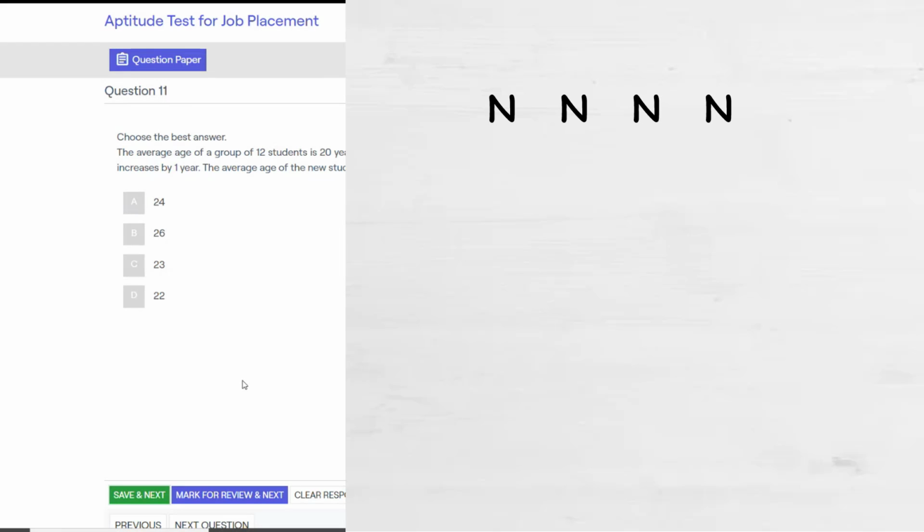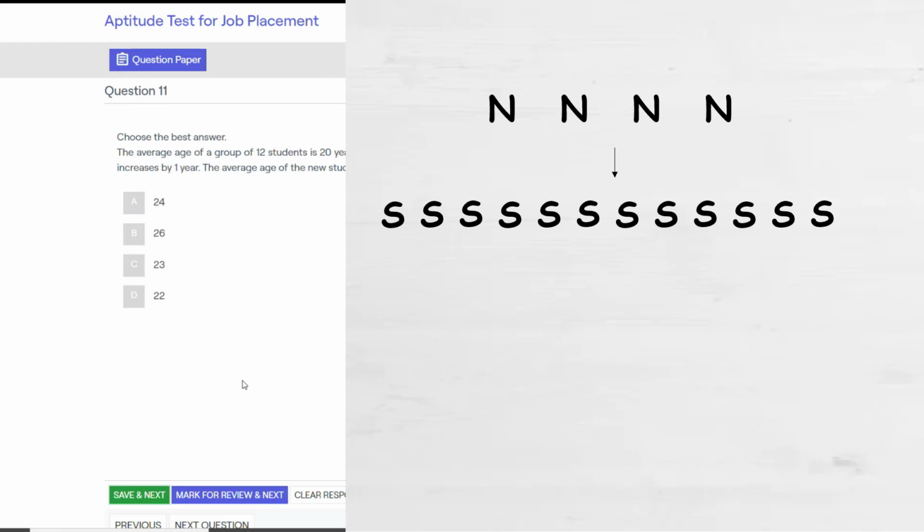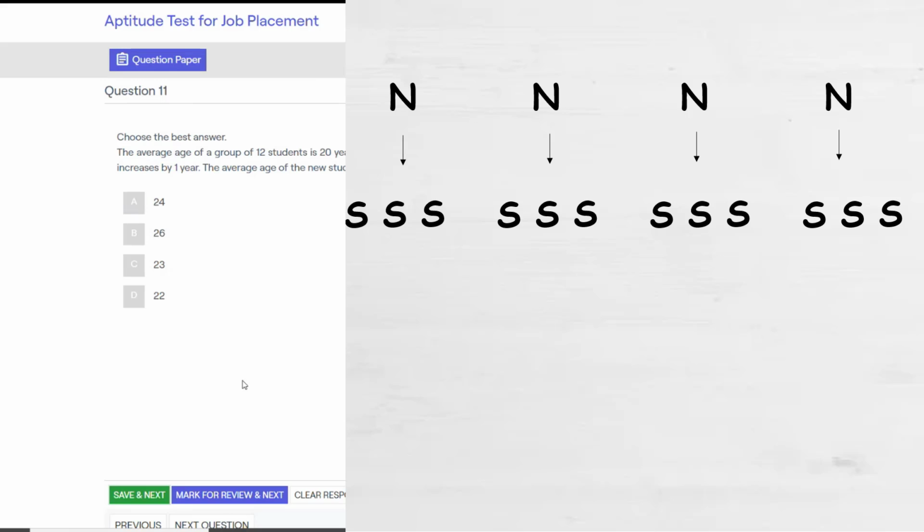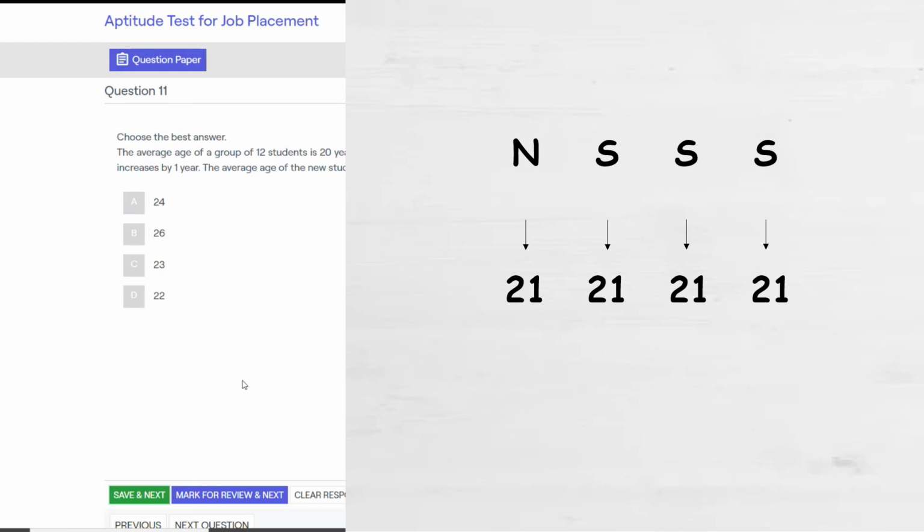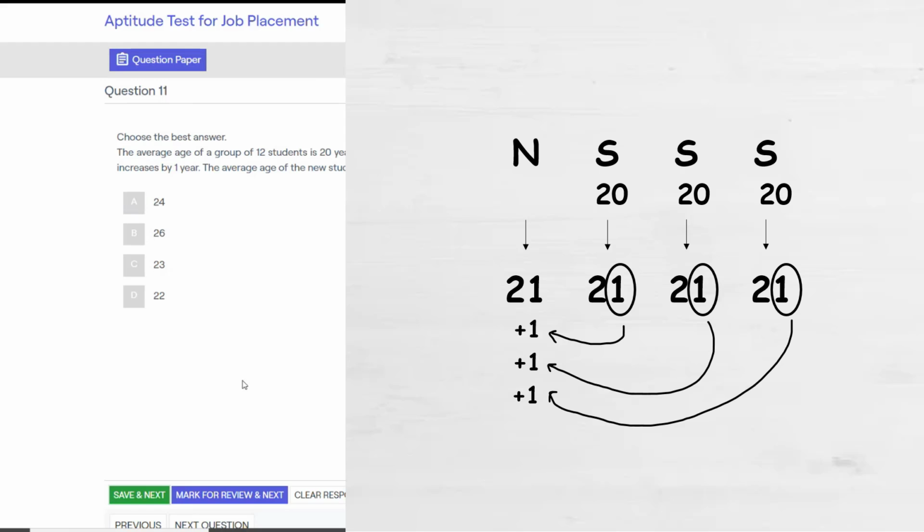We have 4 new students helping the previous 12 students to increase the average. So each new student is helping previous 3 students. Focus on one small group. They all will be achieving 21 years average age. But originally the previous 3 students had 20 years of average age. So these 3 additional years were contributed by the new student. So his average age must be 24 years. So it's option A.